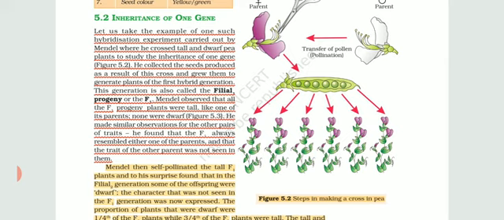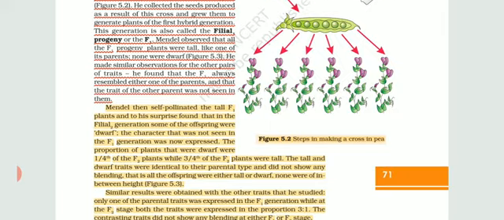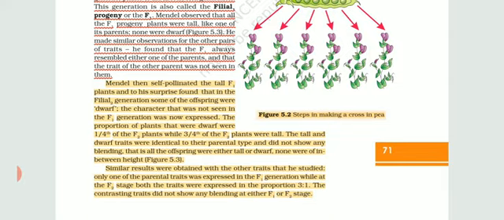So he found that one gene that is dominant is present in such superior capacity that it has not allowed the dwarf genes to show their power. So then he took these tall F1 plants which were produced during F1 generation, and he self-pollinated them.